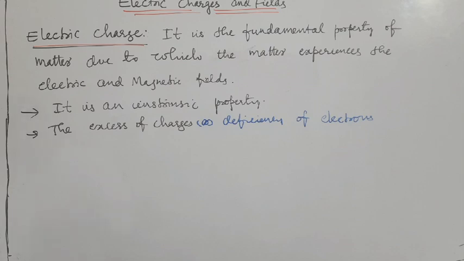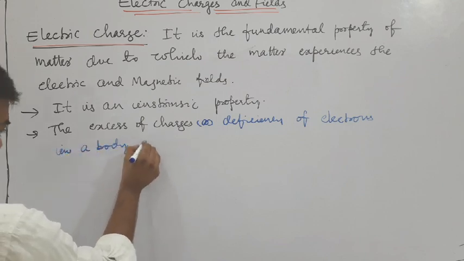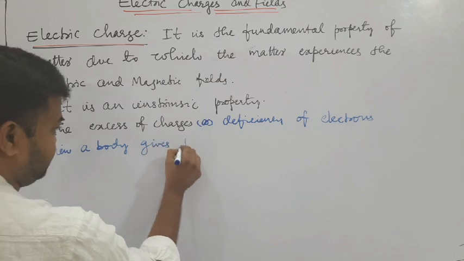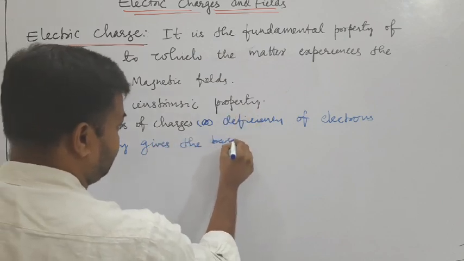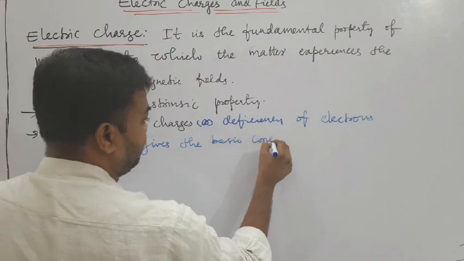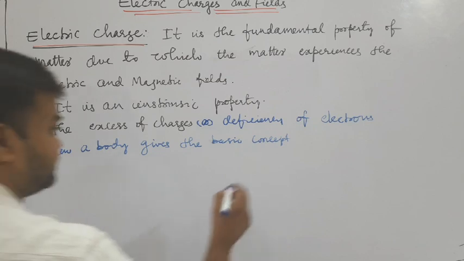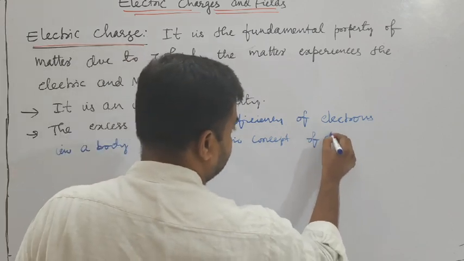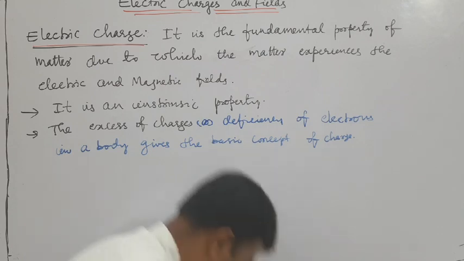The excess or deficiency of charges in a body, the deficiency of electrons in a body, gives the basic concept of charge. Okay, that is what we have discussed here.